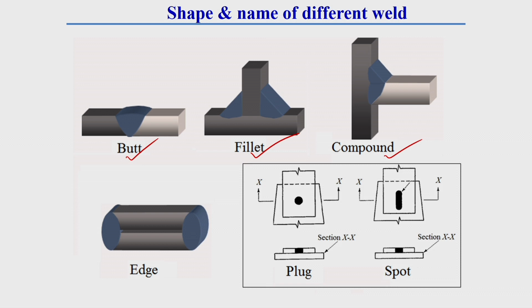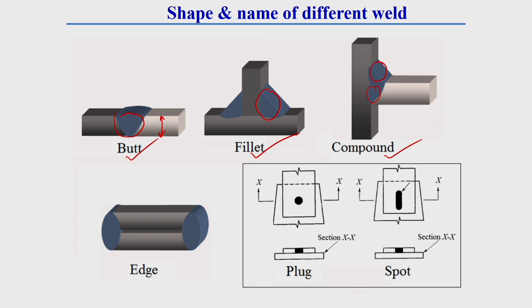Butt weld is done along the thickness direction of the plate, whereas fillet welding resembles a triangular shape, which I have already explained. If in a structure there is a combination of two or three different types of weld, then that weld is called compound weld. Here you see, both butt as well as fillet welding parts are there, that is why this is called compound weld.